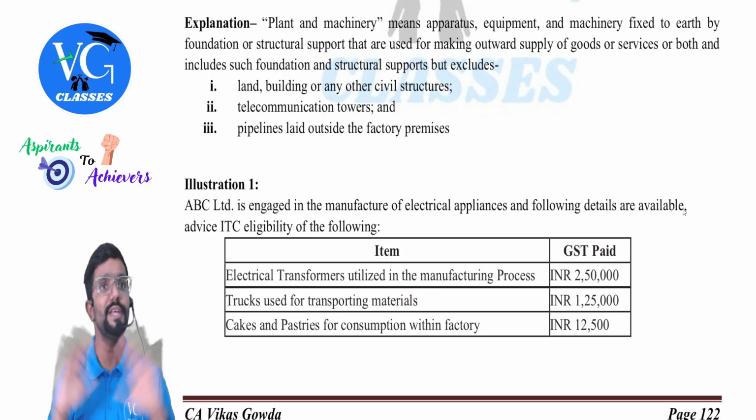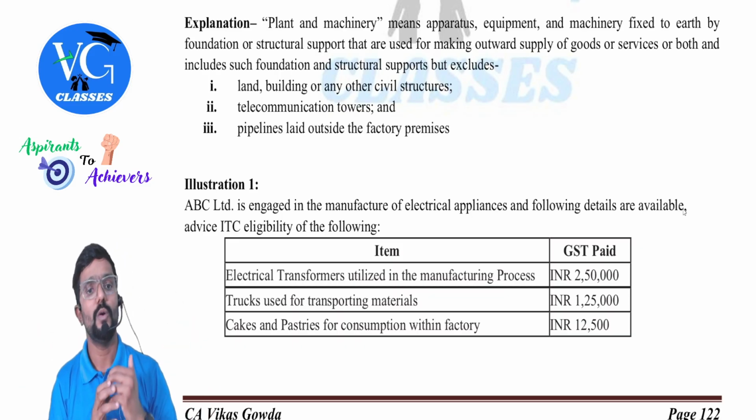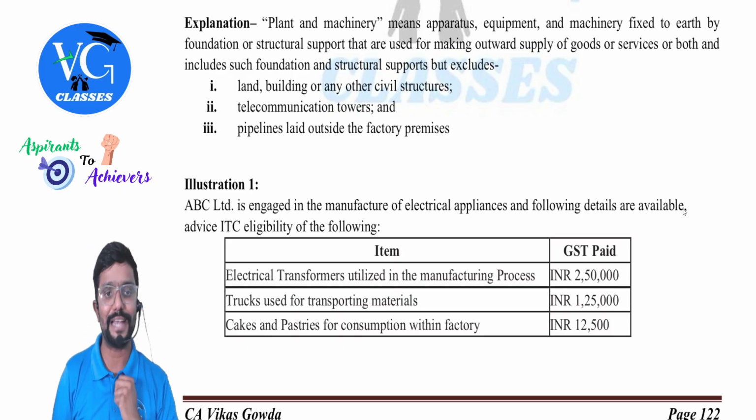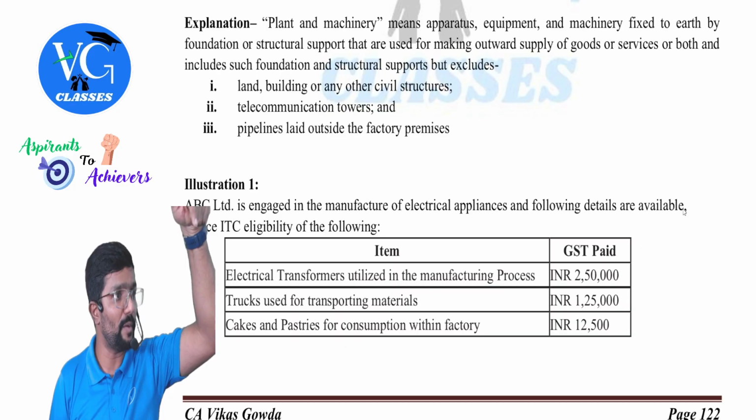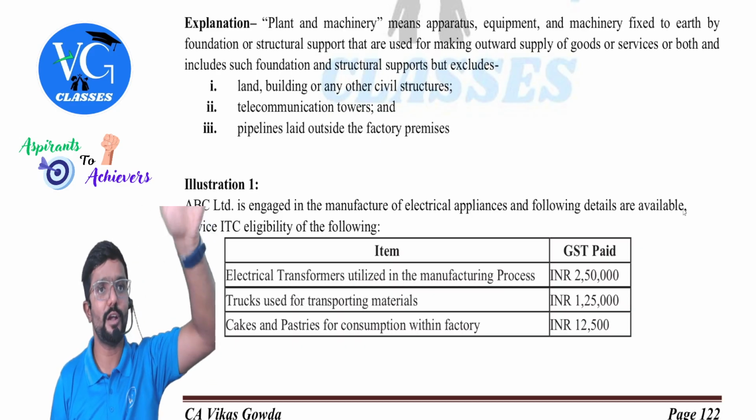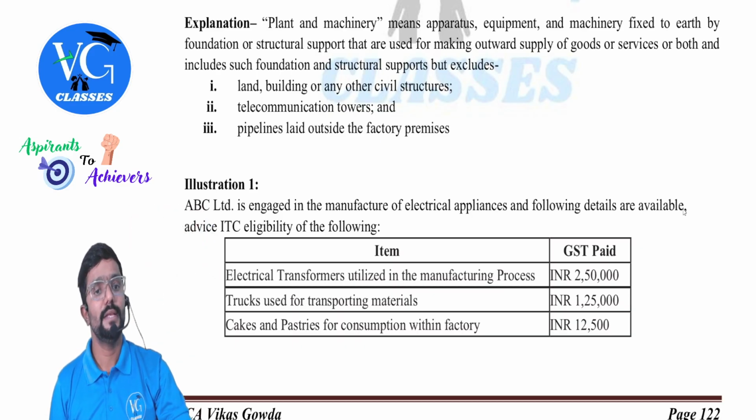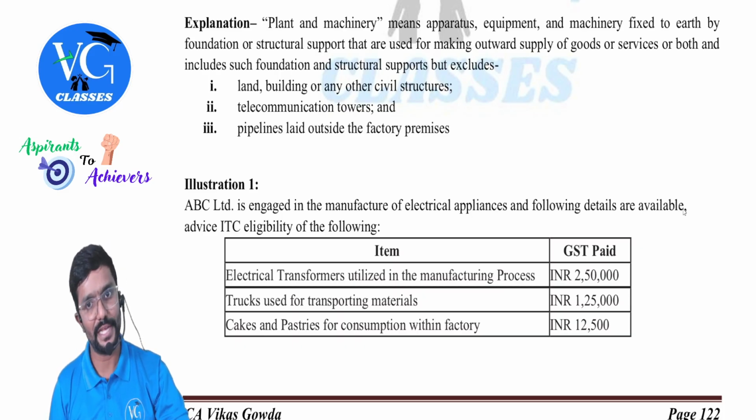Okay. Means the following is not plant and machinery? No. What are those? Land, building or any other civil structure is not a plant and machinery. But if it is immovable property, it will be immovable but not plant and machinery. Then telecommunication towers, is it plant and machinery? No. Next, pipelines laid outside the factory premises, even that is not a plant and machinery, guys.